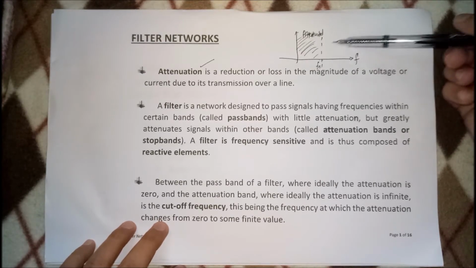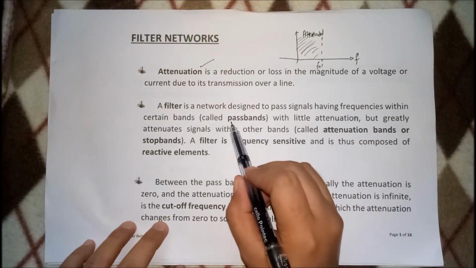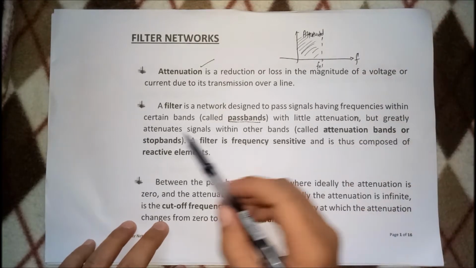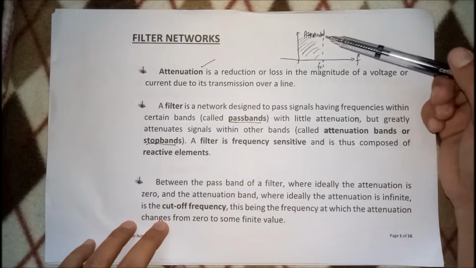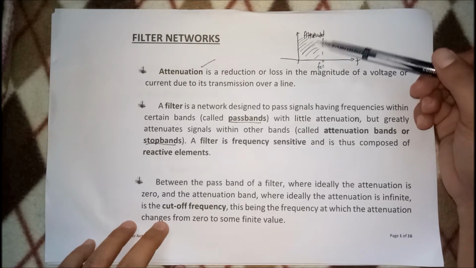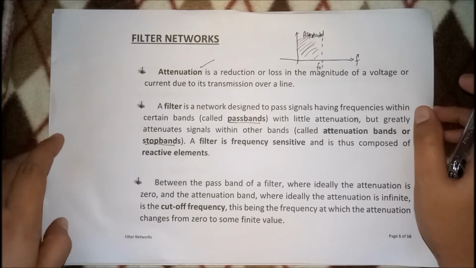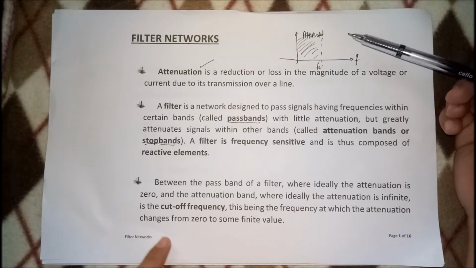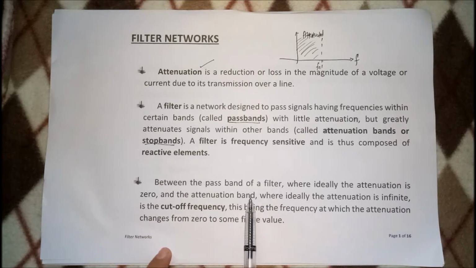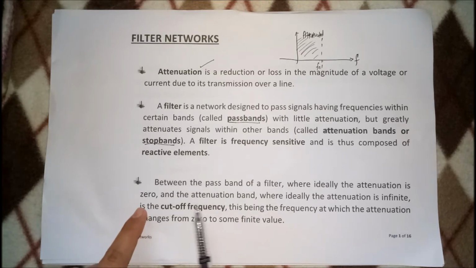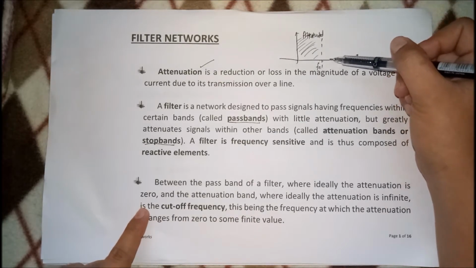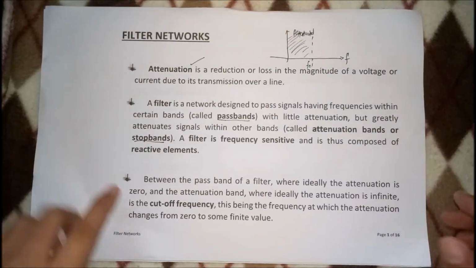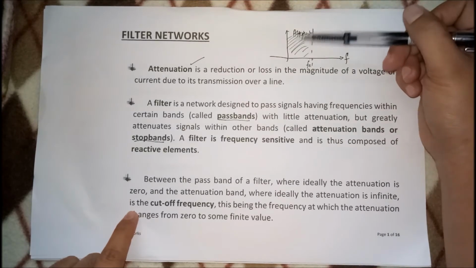Kaya ang tawag natin dito, sa region na hindi niya ina-attenuate, is pass bands. Okay? And on this part naman, this is what we call the stop bands. Kasi parang in-stop niya to, di ba? Kasi in-attenuate niya, tinatanggal niya yung signals kumbaga. And in here, pinapalampas niya yung signal, that's why it's called pass bands. Okay? So, between the pass band of a filter, where ideally attenuation is 0, hindi niya ginagalaw yung signal. And the attenuation band, where ideally the attenuation is infinite, ideally din naman yung attenuation natin dito is infinite.